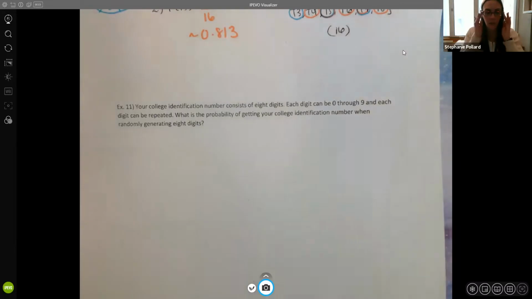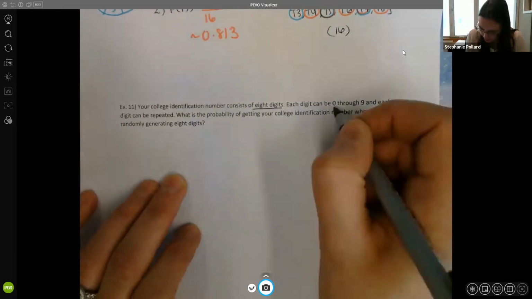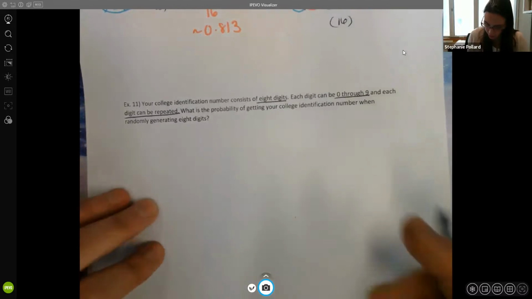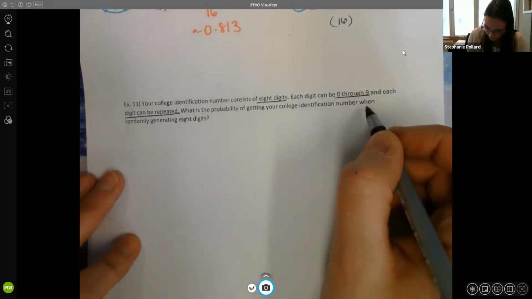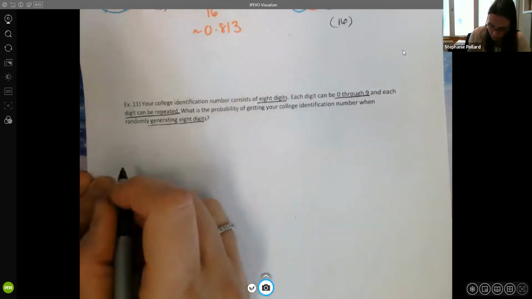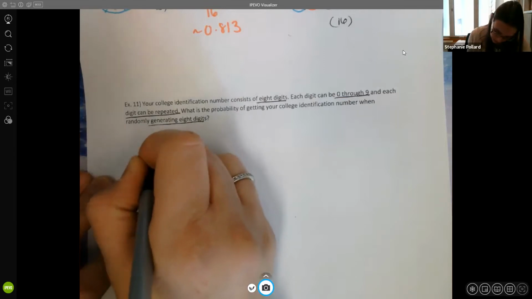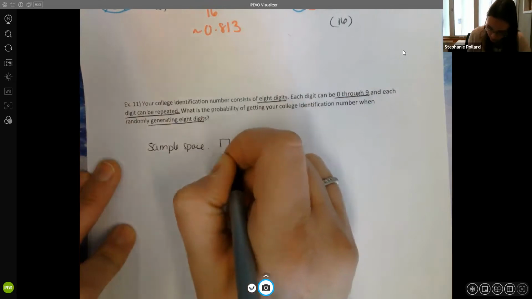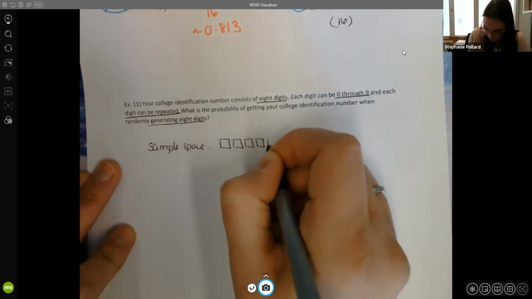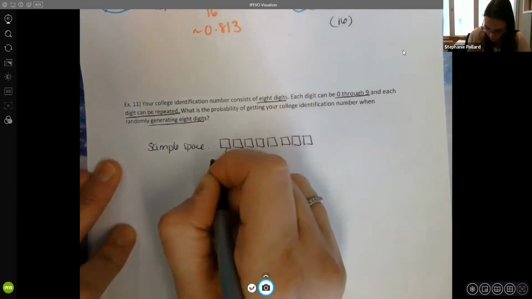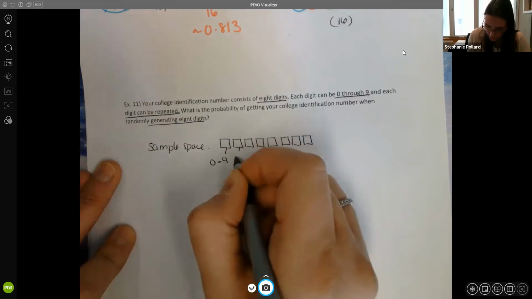All right, last one. Your college identification number consists of 8 digits. Each digit can be 0 through 9, and each digit can be repeated. What is the probability of getting your college identification number when randomly generating 8 digits? Okay, so first of all, we need to figure out what the sample space here is. Now I have 8 digits, right? So it's 1, 2, 3, 4, 5, 6, 7, 8. Each of these can be the numbers 0 through 9, and they can be repeated.